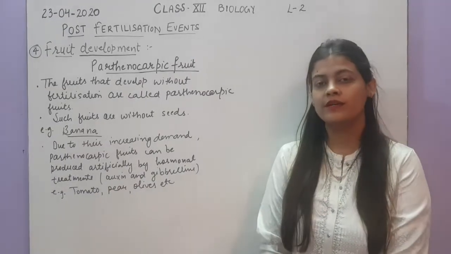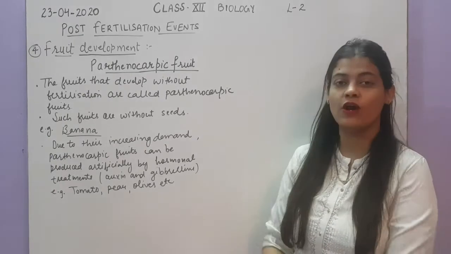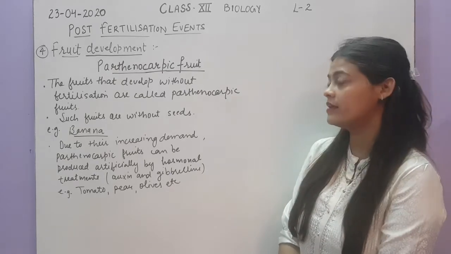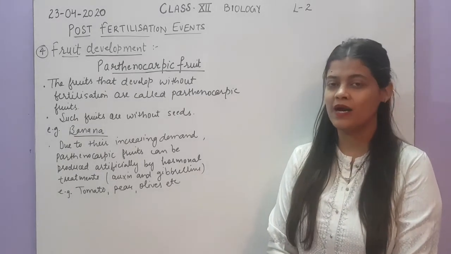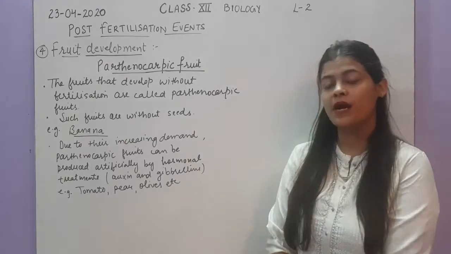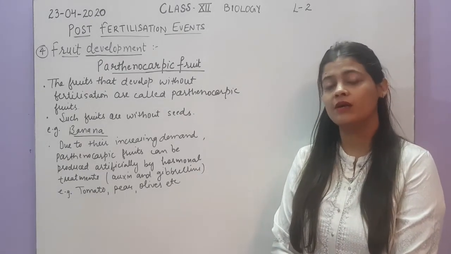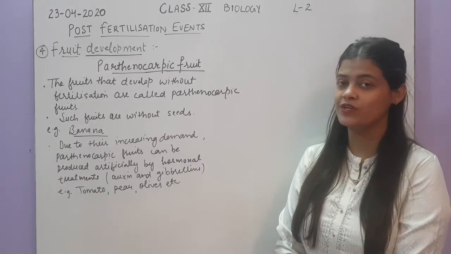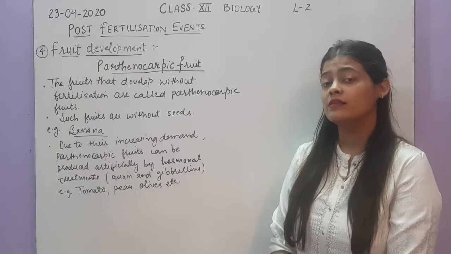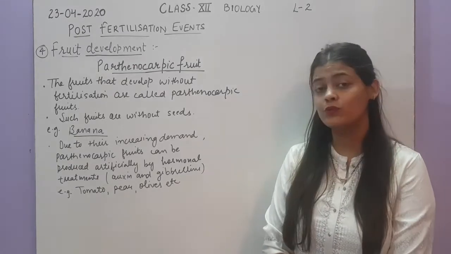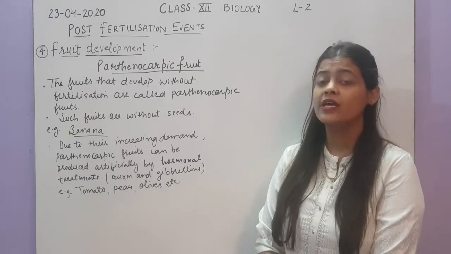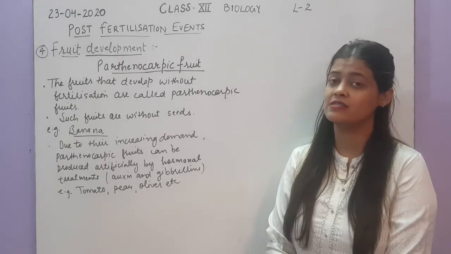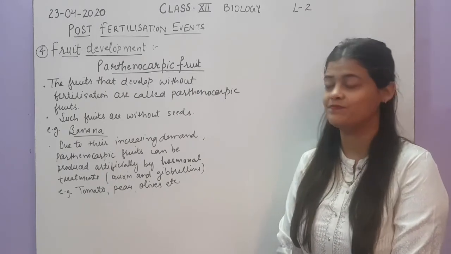There is one more type of fruit which is called parthenocarpic fruit. As we have discussed true and false fruits, there is one more category of fruit which is called parthenocarpic. Parthenocarpic fruits are those fruits which develop without fertilization. There are many fruits which can develop without fertilization. Though you know that the fruit is a ripe ovary, which forms after fertilization, in some cases there is fruit formation without fertilization.